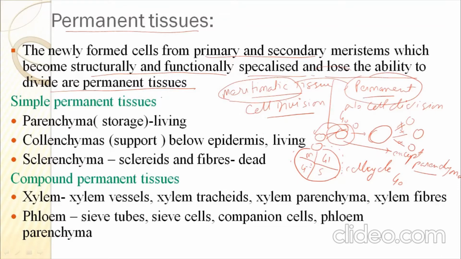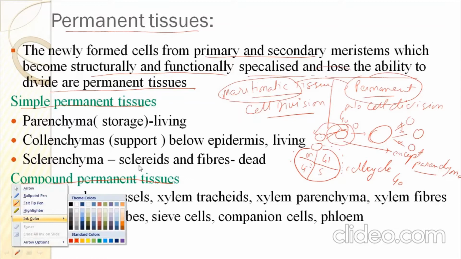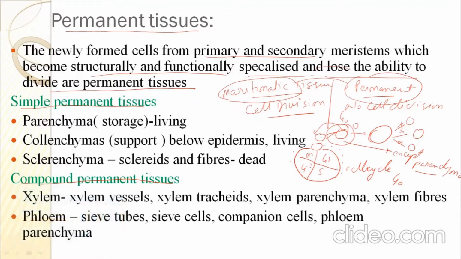Permanent tissues are divided into two parts. One is simple permanent tissue, another is compound permanent tissue. So what is a simple permanent tissue?